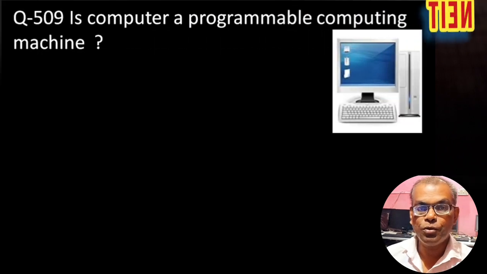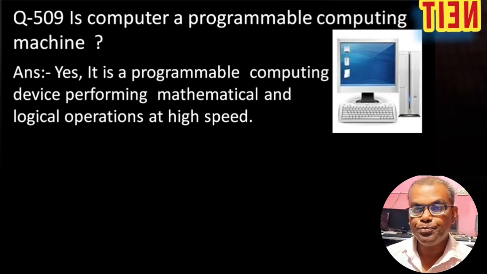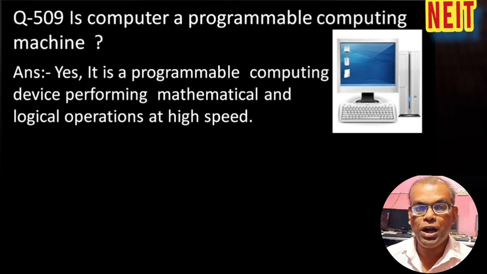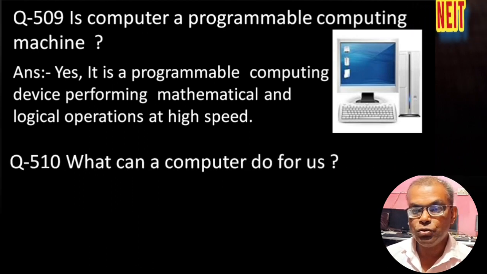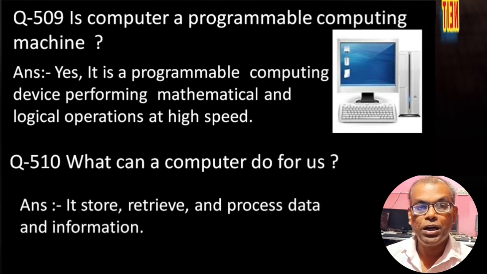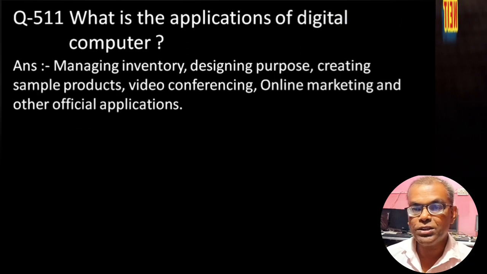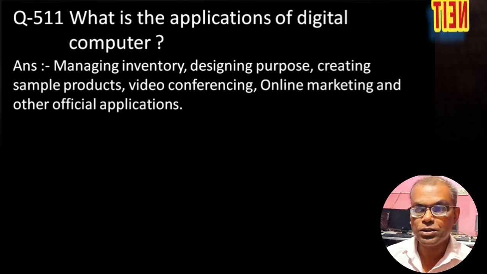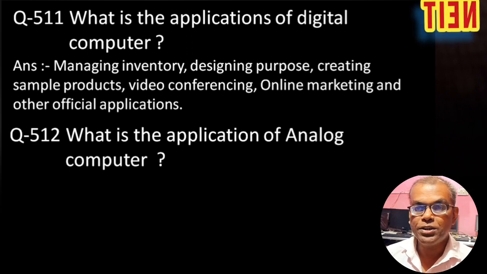Is computer a programmable computing machine? Yes, it is a programmable computing device performing mathematical and logical operation at high speed. What can a computer do for us? It stores, retrieves, processes data and information. What is the application of a digital computer? Managing inventory, designing purpose, creating sample product, video conferencing, online marketing and other official applications. These are the main applications used by digital computer.